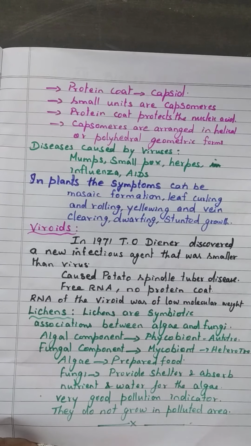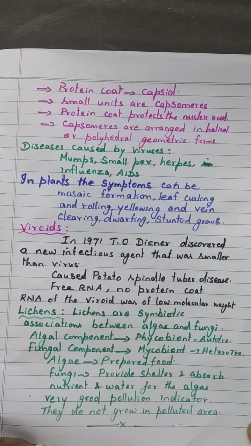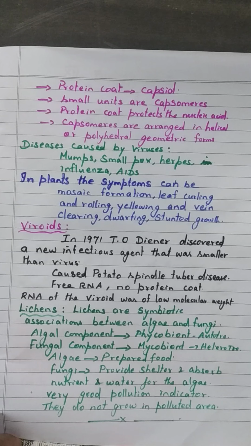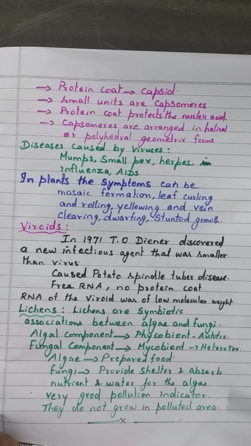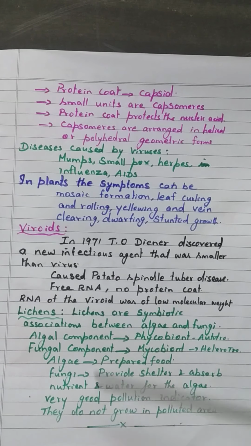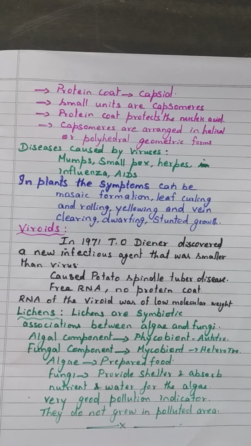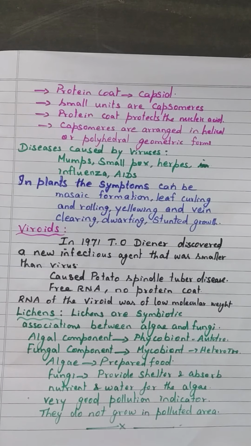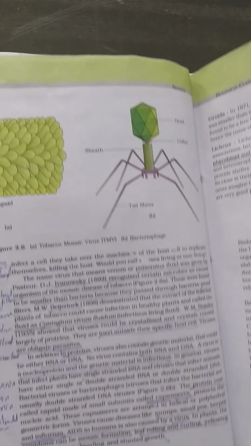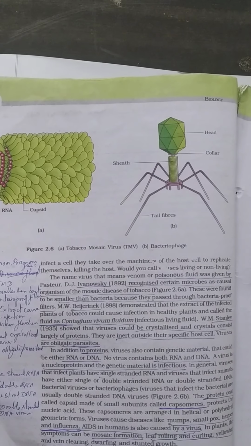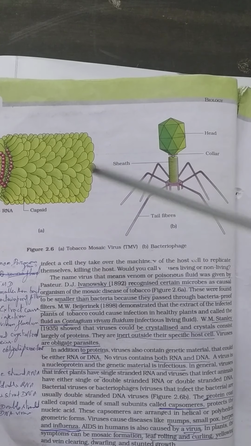So we studied about virus, and then there is one more organism, viroids. Look at page number 26 in your NCERT book. I will show you the diagram of bacteriophage and tobacco mosaic virus.